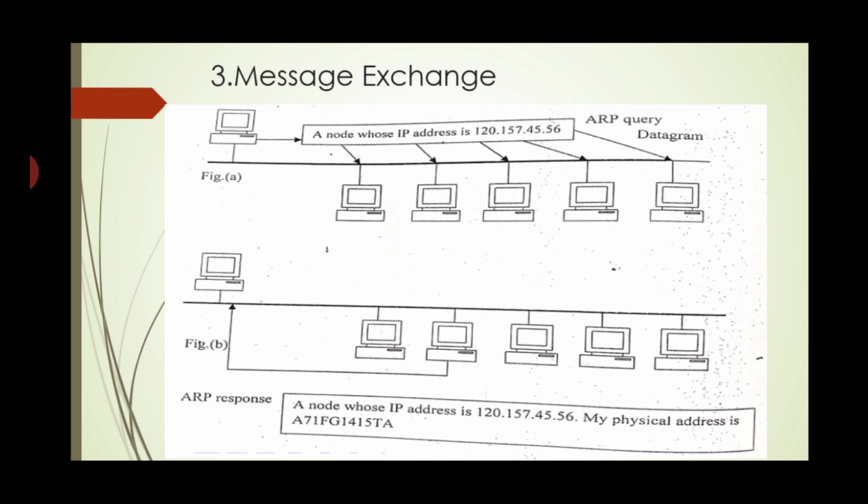Then this message is received by all the devices, and all the devices match themselves with this IP address. If any one of the hosts matches this IP address, then that device only gives the response to the host: yes, I have this IP address, with my physical address. They give the response to the device. That is the ARP response. That is the message exchange between the devices, and using this method only, they find the physical address.